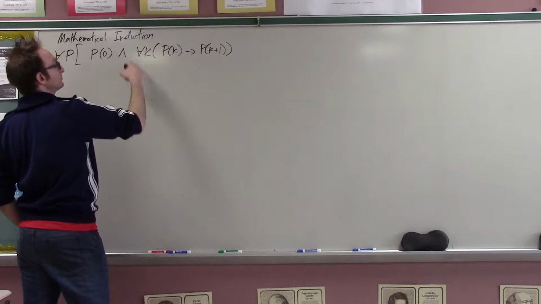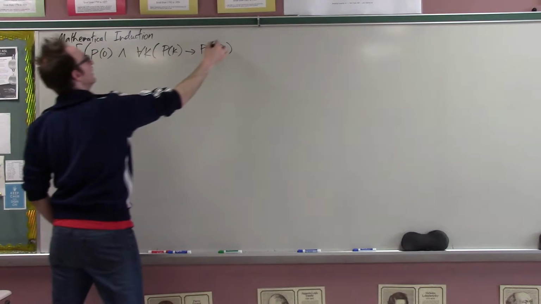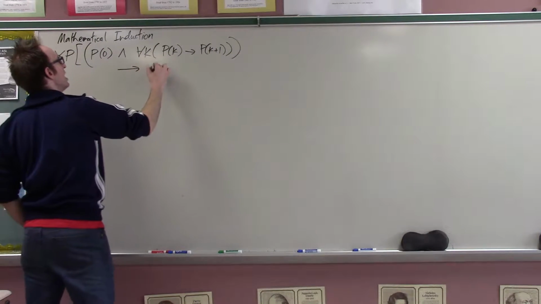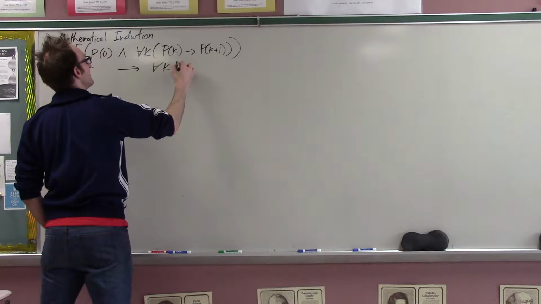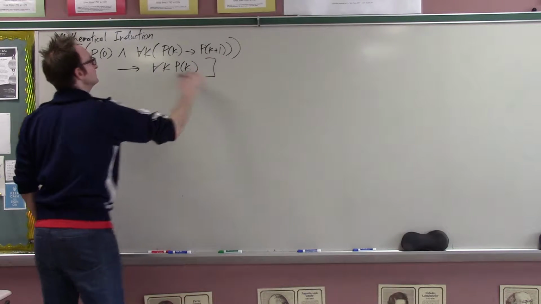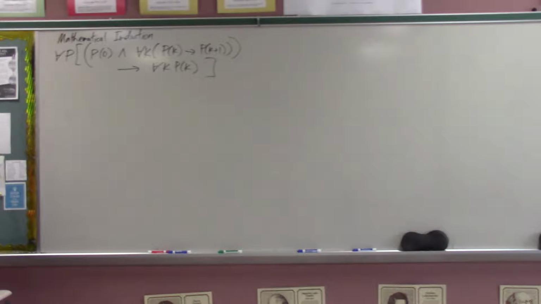If that's true, then all numbers have that property. Okay. Does everyone basically remember this? I mean, from Precocity or functions?